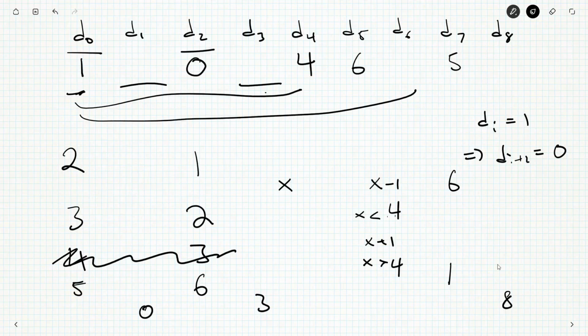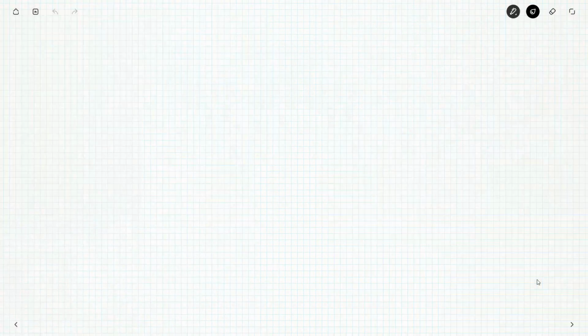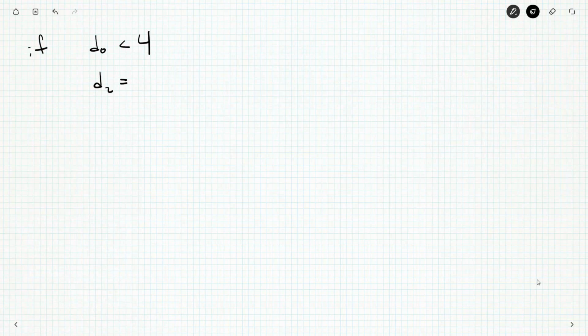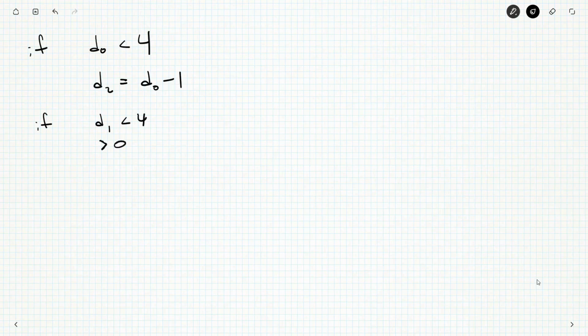Alright, so I'm beginning to understand how this works. So my Moffett numbers would be, so if D0 is less than 4, then D2 is D0 minus 1. And if D1 is less than 4 but greater than 0, sorry, I'm still getting over a cold from the last couple days, then D3 is D1 minus 1.